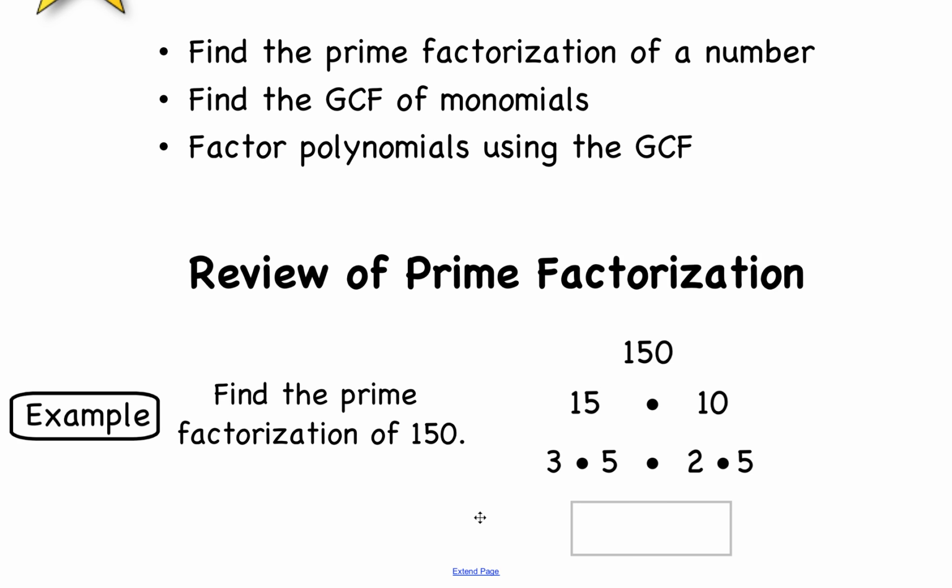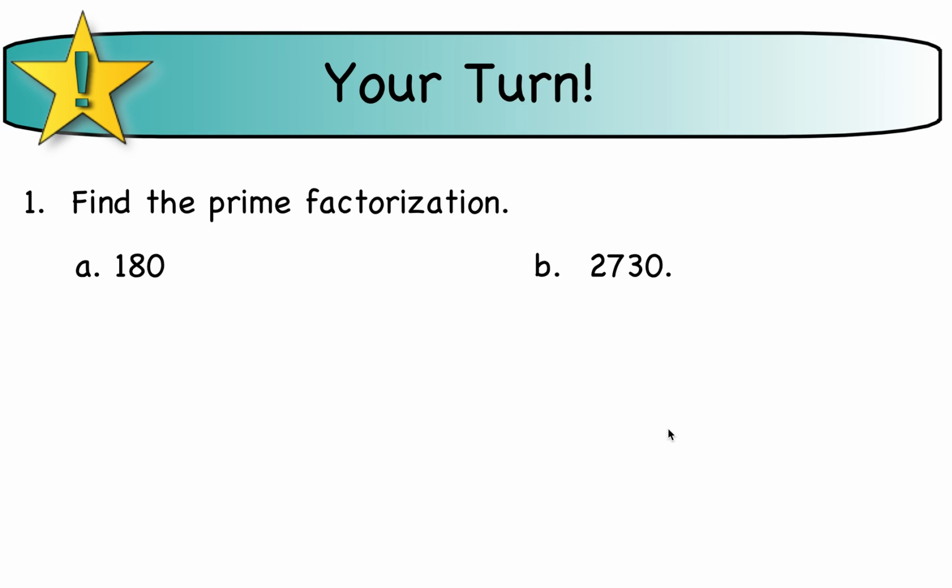Now if I want to write the prime factorization, I want to write them in order, the smallest to the largest. So I would write 2 times 3 times 5 squared. Whenever we have multiple factors, we use exponents to express that. So this is called the prime factorization of 150. Here are two for you to try. Go ahead and find the prime factorization and bring those answers to class.